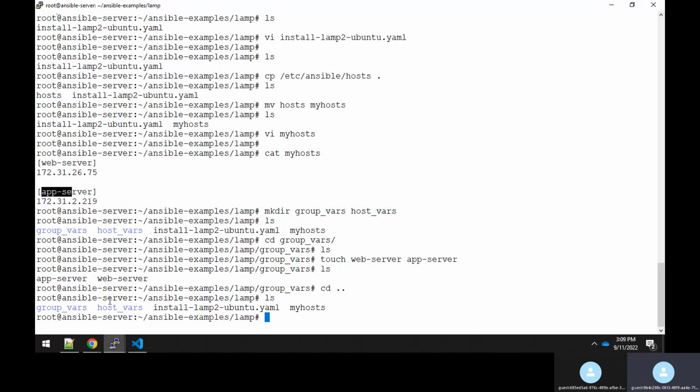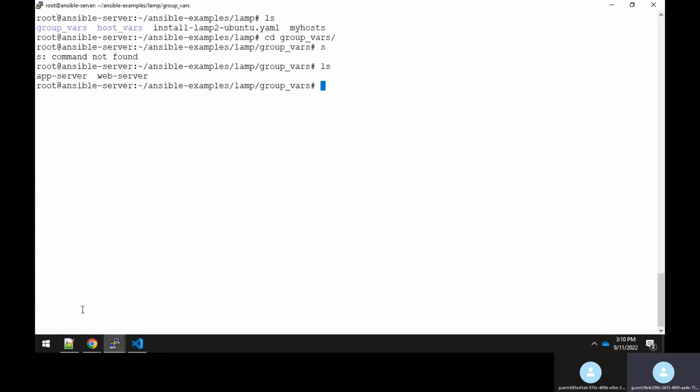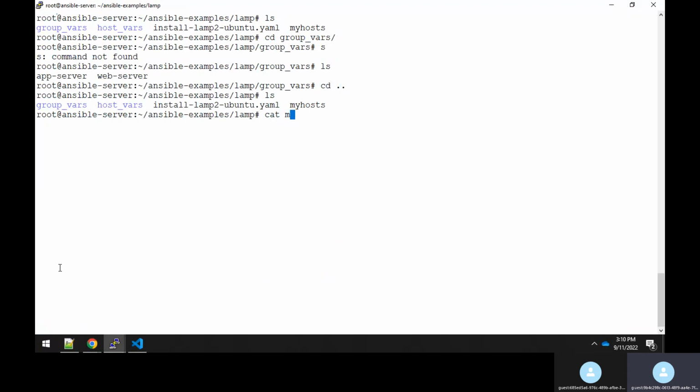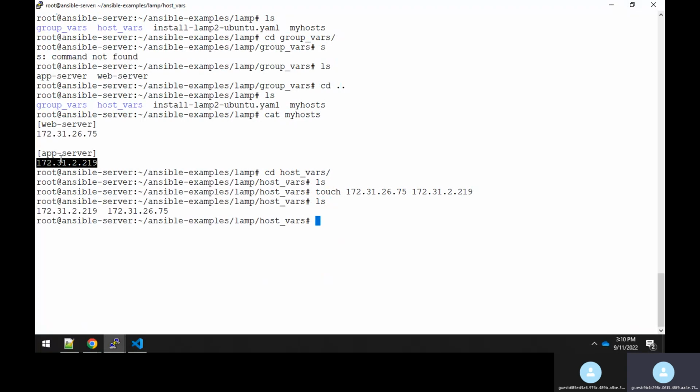Correct, guys? So in the group vars, if you get inside, let me clear the screen. In the group vars, you could see that I have created two files, app server and web server. Similarly, in my host file you have these IP addresses. So under the host vars, I can create files with these IP addresses as the names themselves. I can use the touch command to create the files with the IP addresses. This we call host vars. So this is also one of the ways to pass parameters.